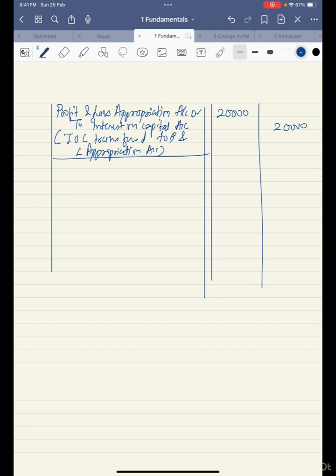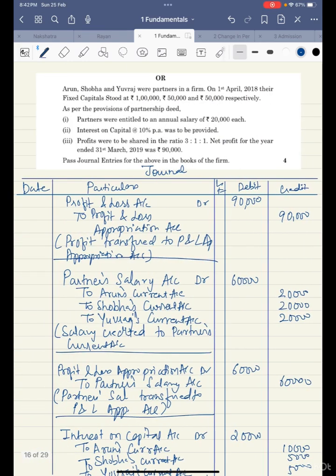So your last entry should be for the distribution of the profit among the partners. So we'll write profit and loss appropriation account, debit how much, 10,000 to the partner's name Arun, Shobha, Yuvraj.